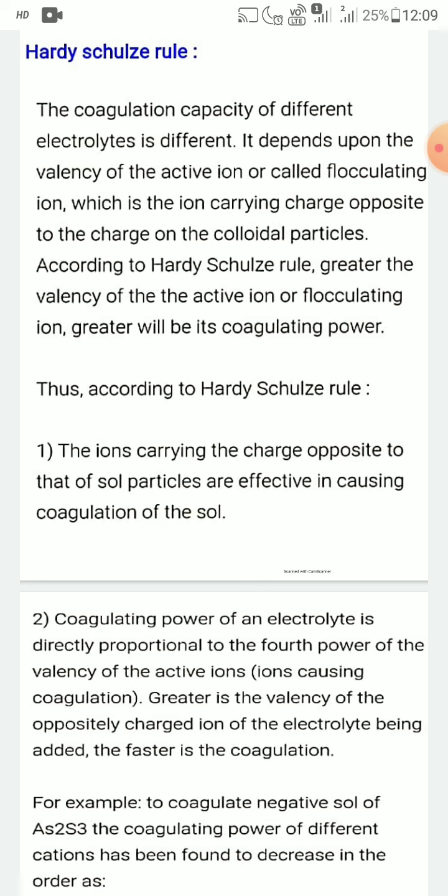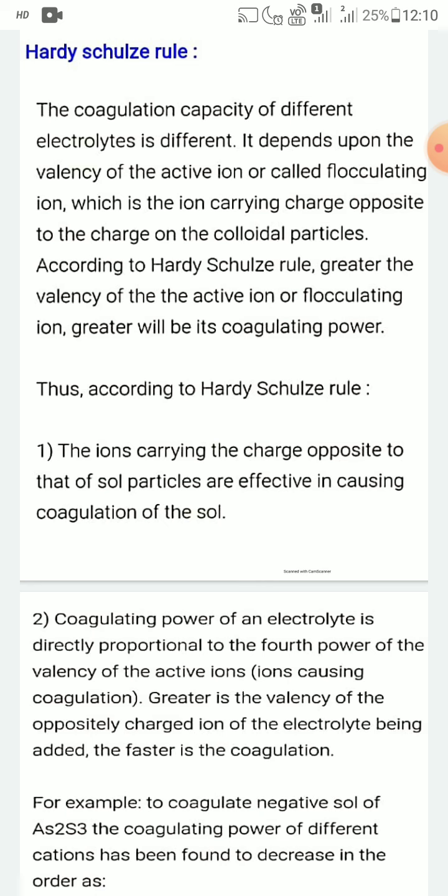According to the Hardy-Schulze rule, the greater the valency of the active ion or flocculating ion of the electrolyte, the greater will be the coagulating power. And one thing you have to remember: for coagulation, the charge of the active ion or flocculating ion of the electrolyte must be opposite to the charge of the colloidal particles.